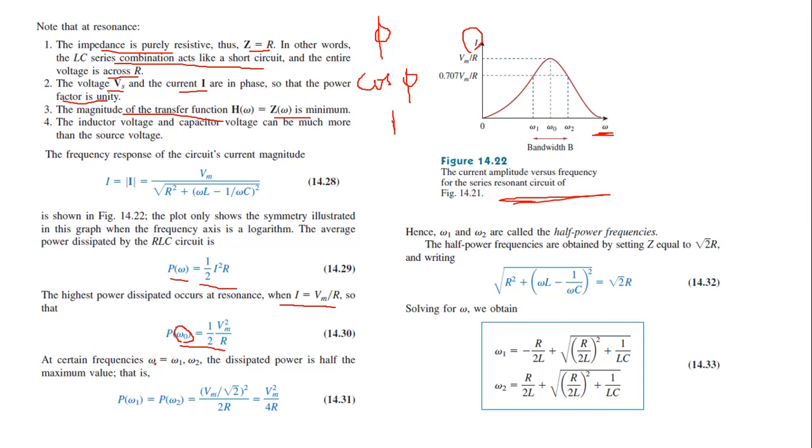At certain frequencies, that is omega is equal to omega 1, omega 2, the dissipated power is half the maximum value. That is, instead of Vm, we have to substitute Vm by root 2.